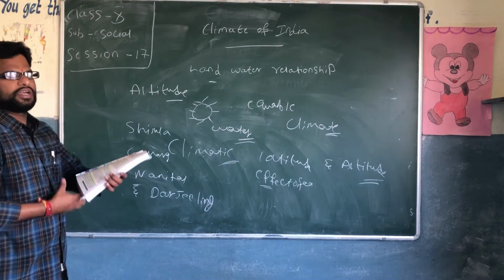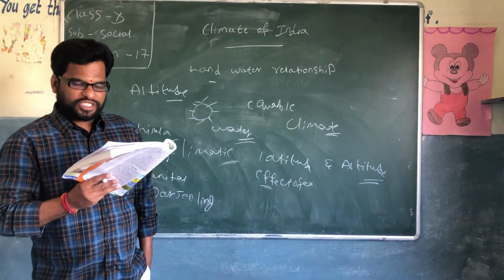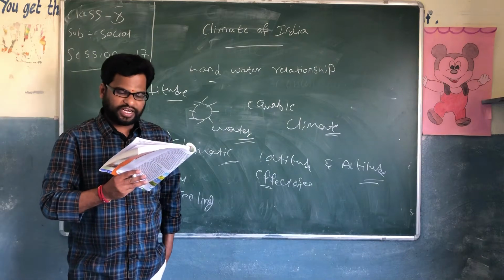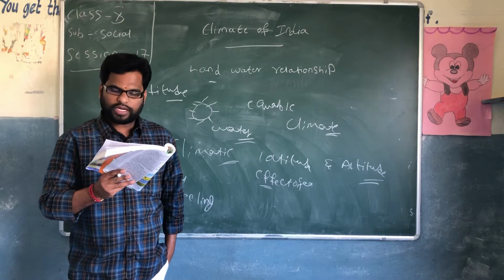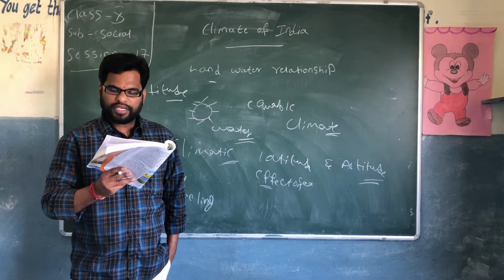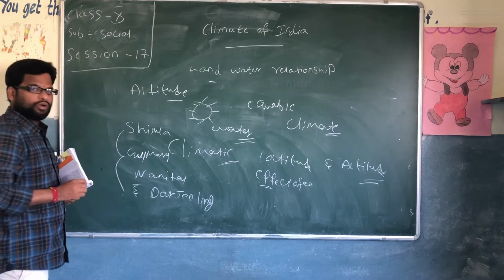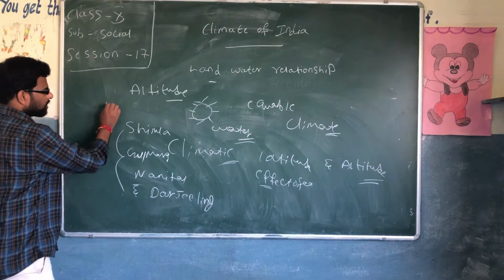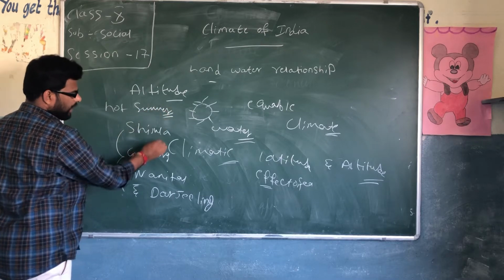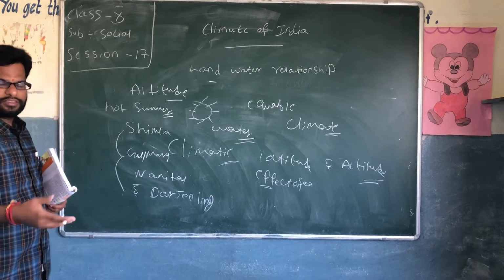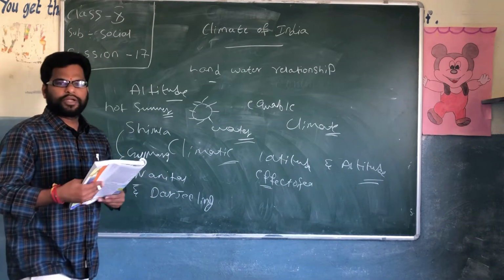What these areas tell us, we'll see now. The hill stations of the Himalayan region like Shimla, Gulmarg, Nainital and Darjeeling are places that have a cool climate even during the peak summer months. చూసారా, ఇలాంటి ఏరియాస్ లో, even though it is a hot summer, we will have a very cool climate in these places. Yes, నువ్వు ఎనీ టైం లో వెళ్ళినా కూడా ఇయర్ మొత్తంలో ఈ ప్లేసెస్ లో కూల్ క్లైమేట్ ఉంటుంది అంటారు.